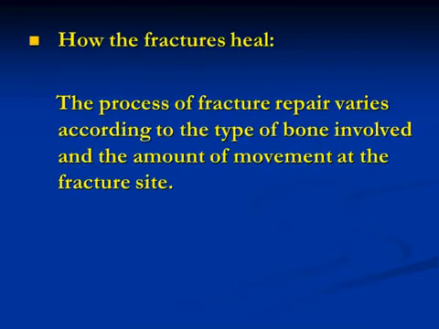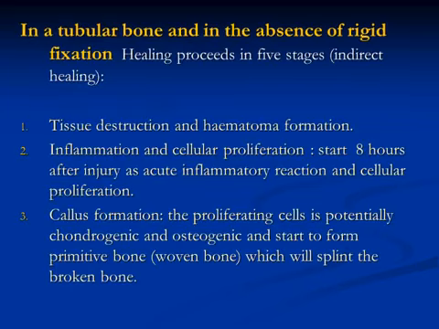How does a fracture heal? It is very important to know the healing of the fracture. The process of fracture repair varies according to the type of bone involved and the amount of movement at the fracture site. In any tubular bone, in the absence of rigid fixation, the healing process passes through 5 stages. This is called indirect healing.